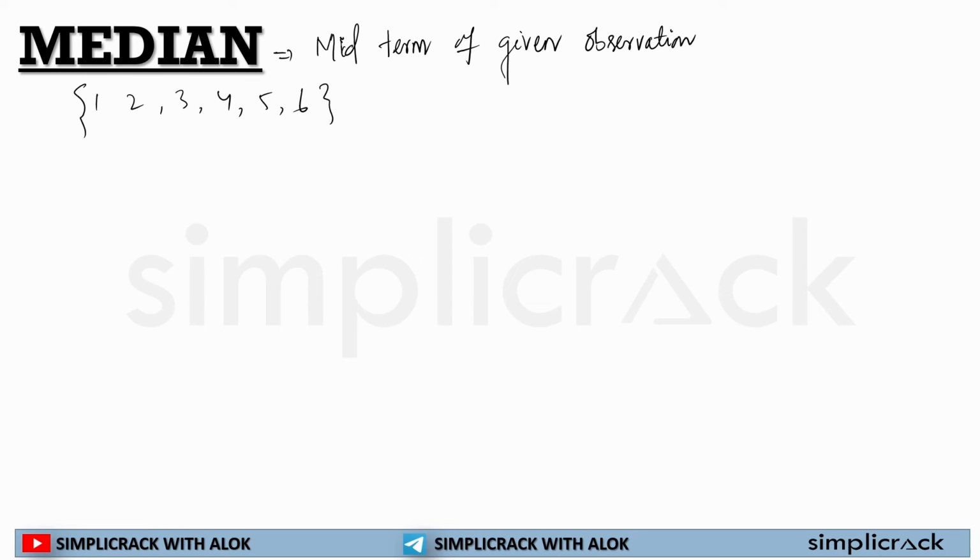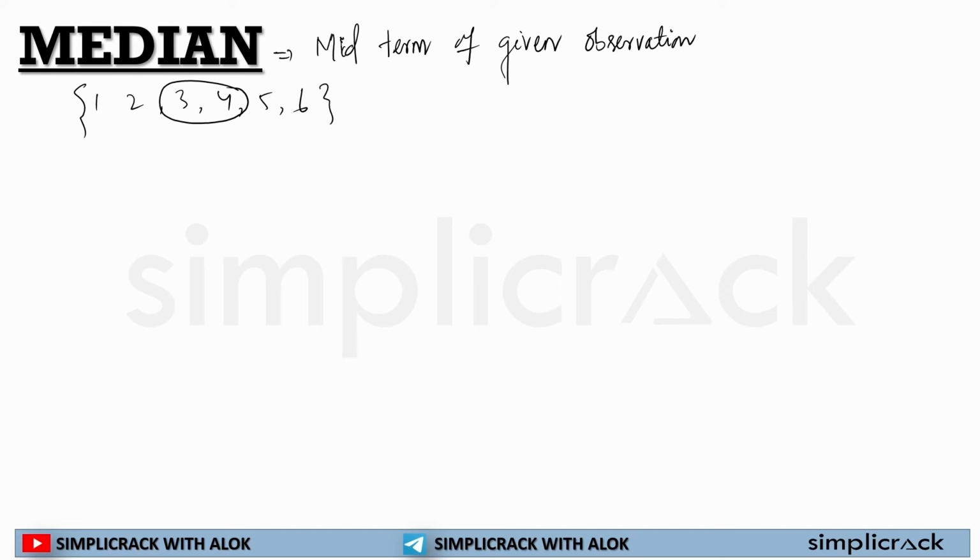If I have to calculate the median, what will be the midterm? 1, 2, 3, 4, 5, 6. Okay. So 3 and 4 are the midterms. So I don't have a definite data. So how would I calculate it?